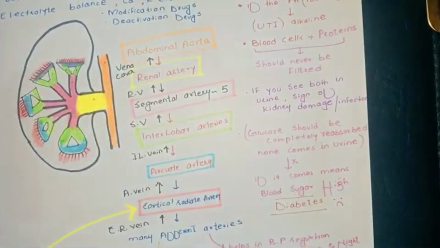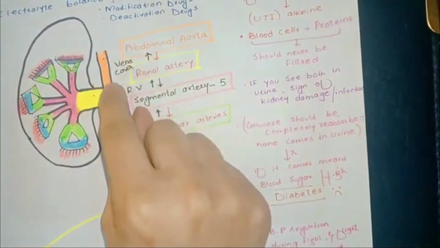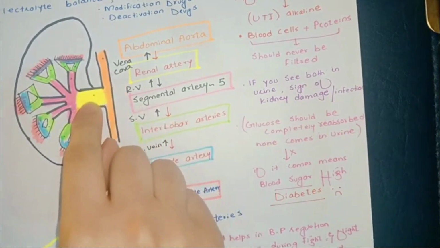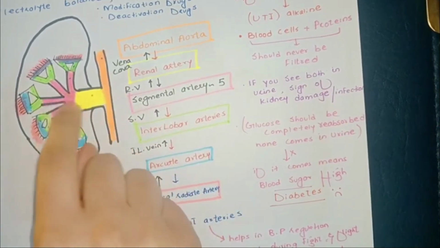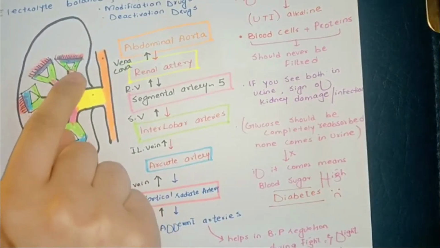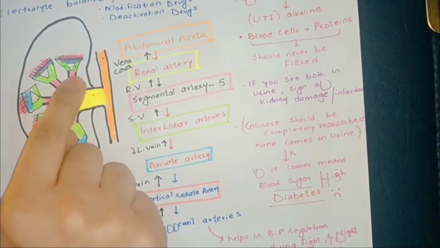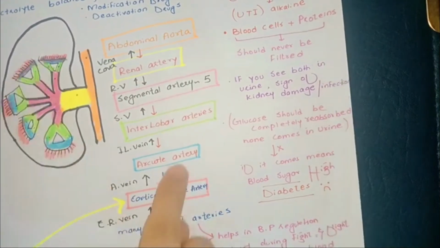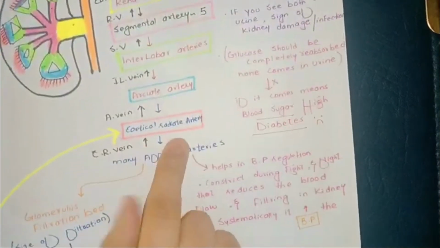You can see that the blood enters the abdominal aorta, which then goes into the renal artery, then into the segmental arteries. There are 5 segmental arteries, which go down into the interlobar arteries, shown here with the green marker, then up into the arcuate artery and then the cortical radiate artery.